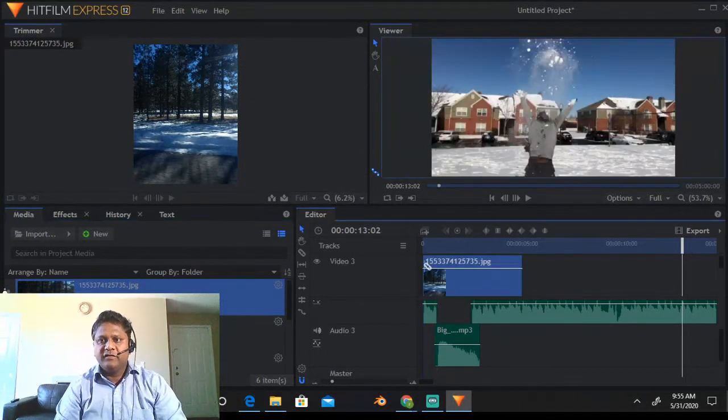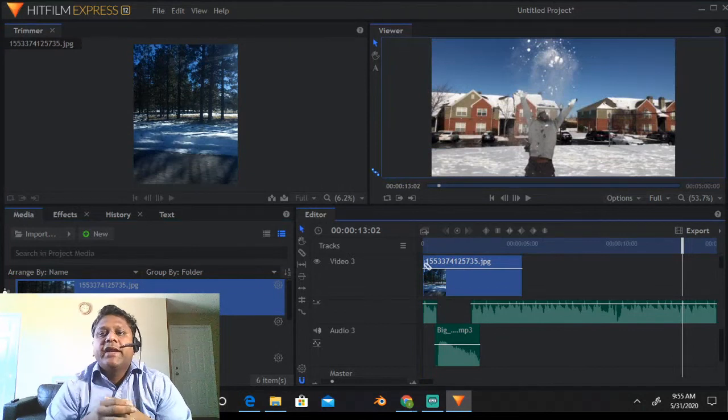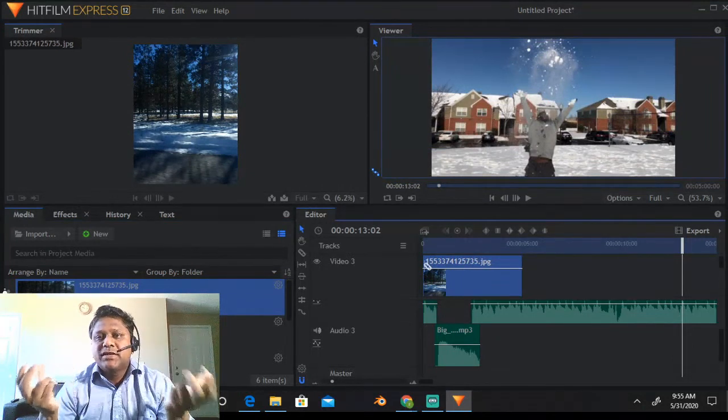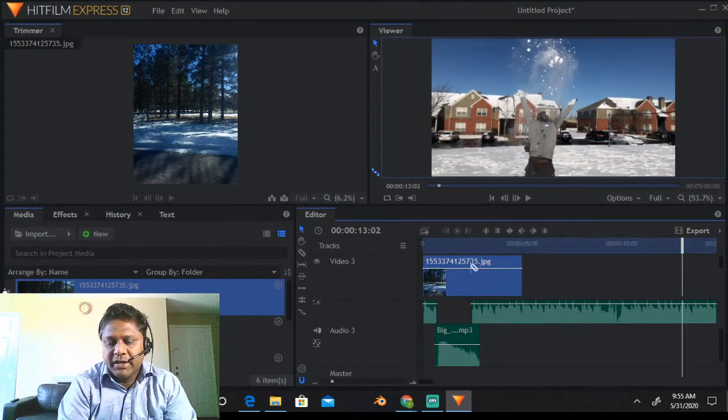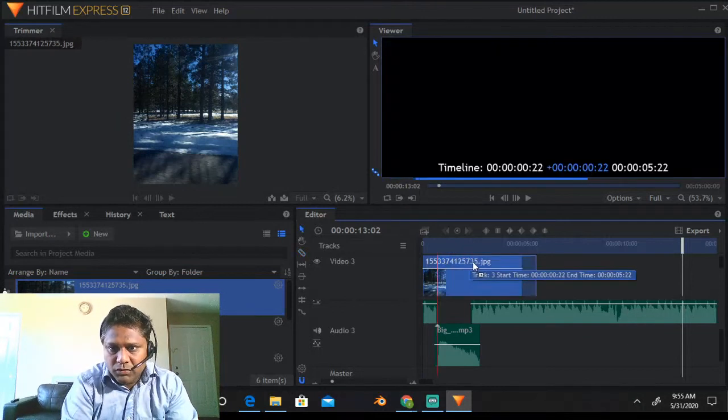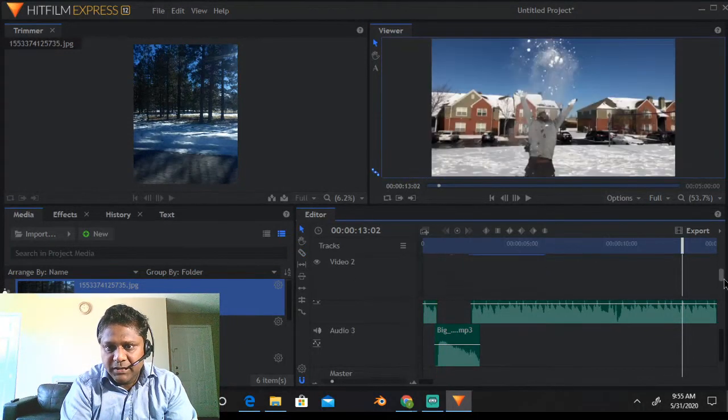Why we may need two video tracks? Let's say if you want some video clips or some images to come on top of your existing video. Okay, so let me just pull it. Let me first get rid of this blade icon, otherwise it may keep on cutting my videos. Now that this video is on top of this, let me play it and show you.